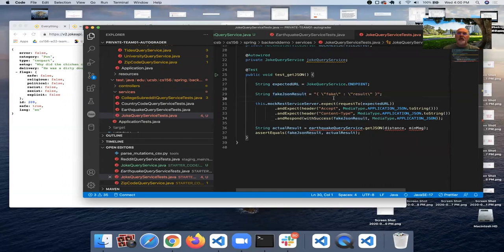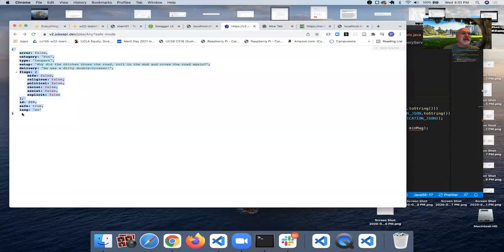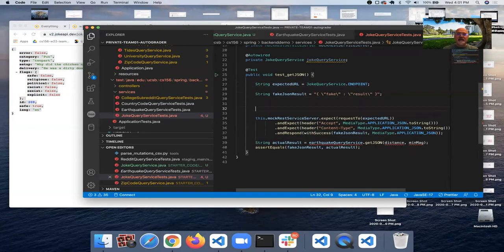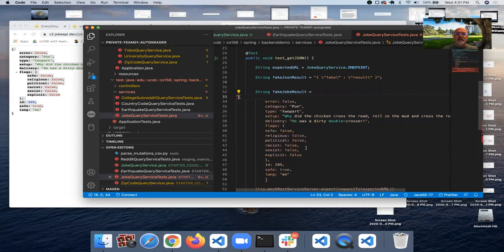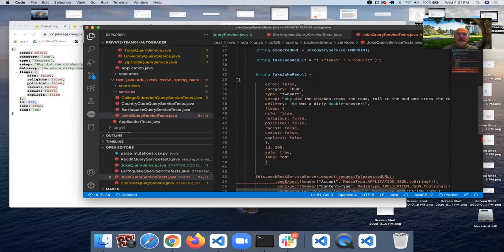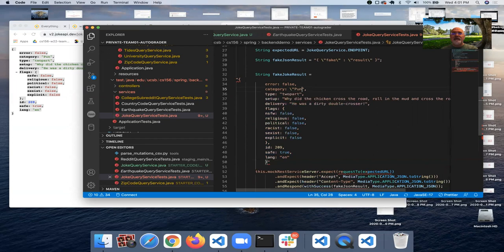Now, if we wanted to be a little bit more realistic, instead of this fake JSON result, I could take this JSON right here and turn it into a string. It'd be a little bit unwieldy. Let's call this fakeJokeResult equals. And it would be unwieldy because I would have to put this in quotes, and then I would have to get rid of all the new lines that are embedded in it, and all of the quotes inside, I would have to put backslashes in front of each one of them.